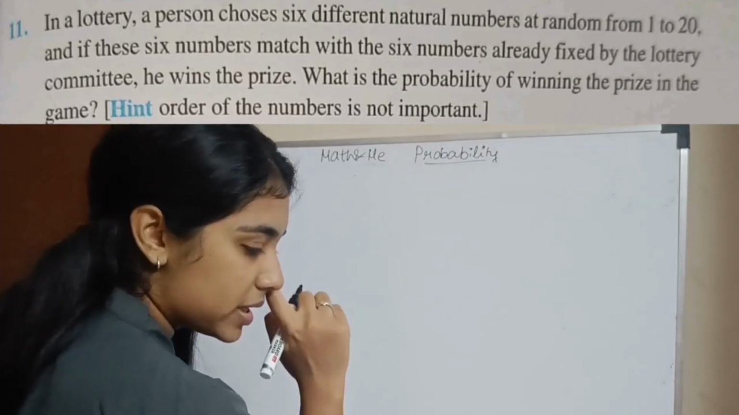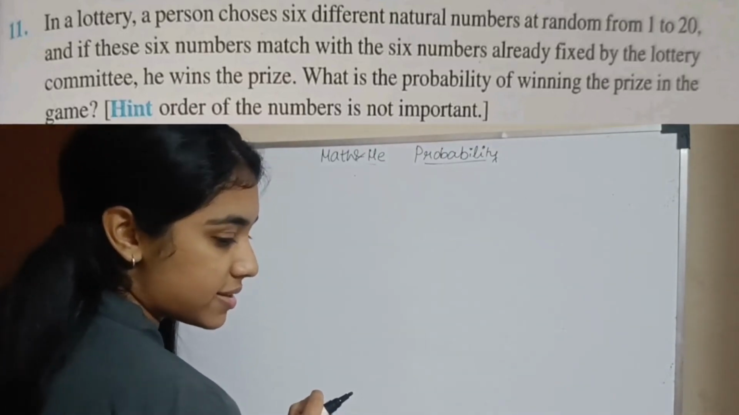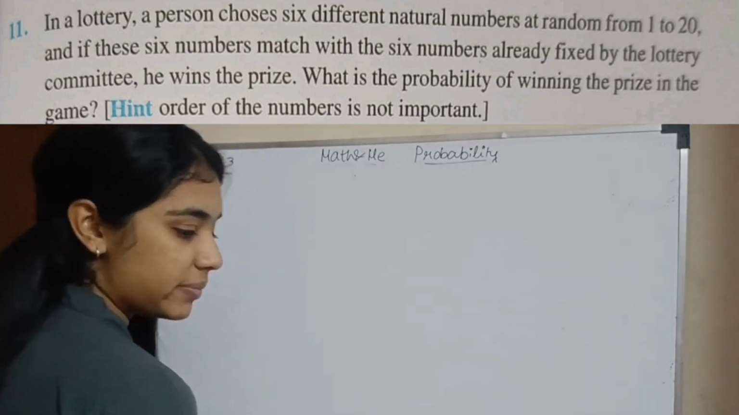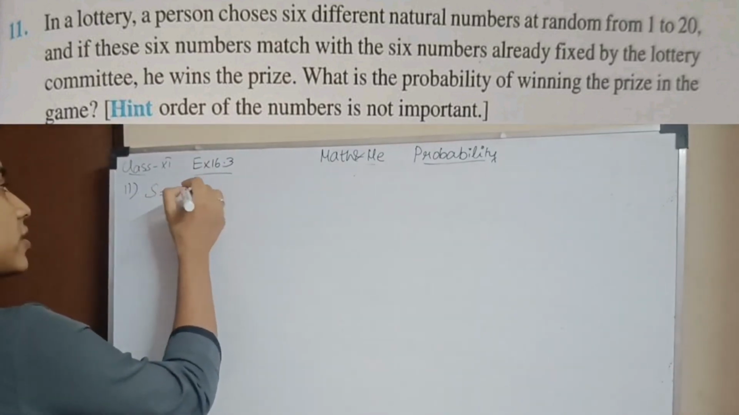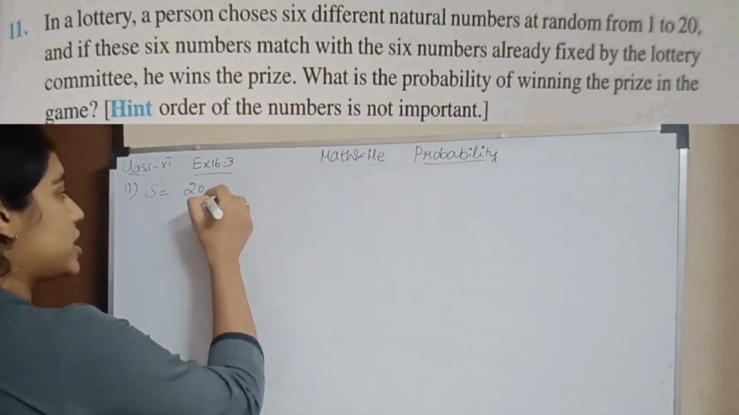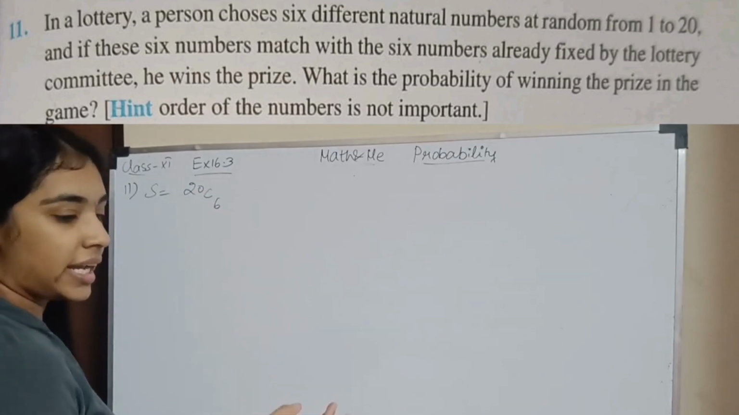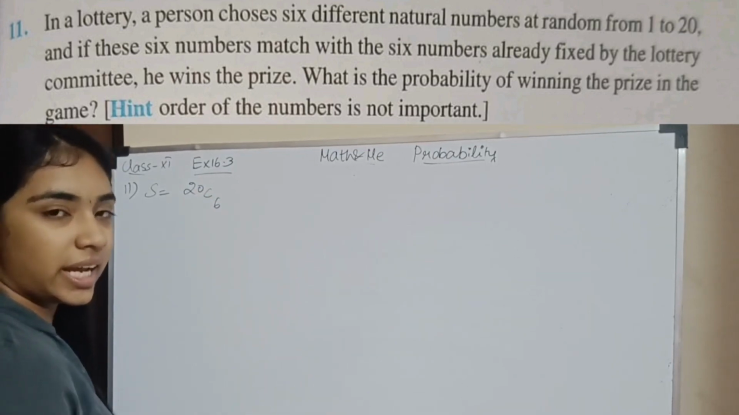Question number 11. In a lottery, a person chooses 6 different natural numbers at random from numbers 1 to 20. So what will the sample space be? You have 20 numbers in total, 1 to 20, and he chooses 6 numbers out of them. From the 20, he could have chosen 9, 8, 15, 17, 18, 20.